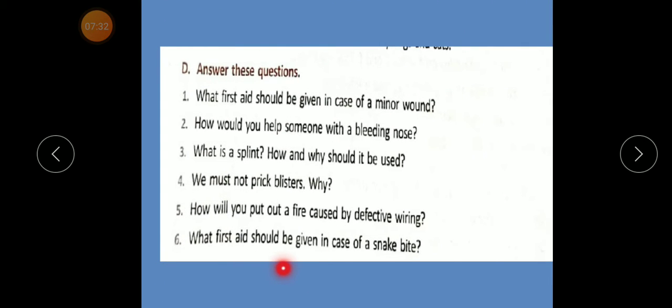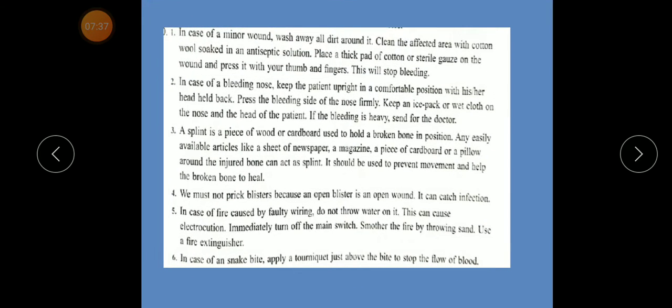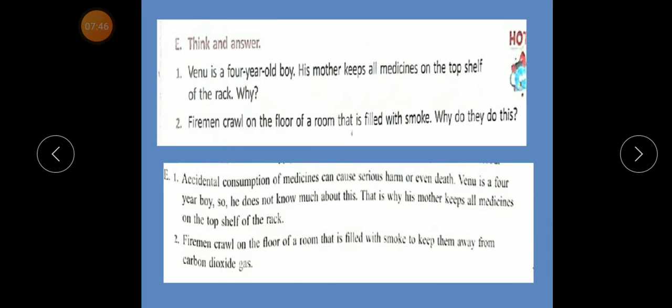What first aid should be given in case of a snake bite? Answer. In case of snake bite, apply a tourniquet just above the bite to stop the flow of blood.